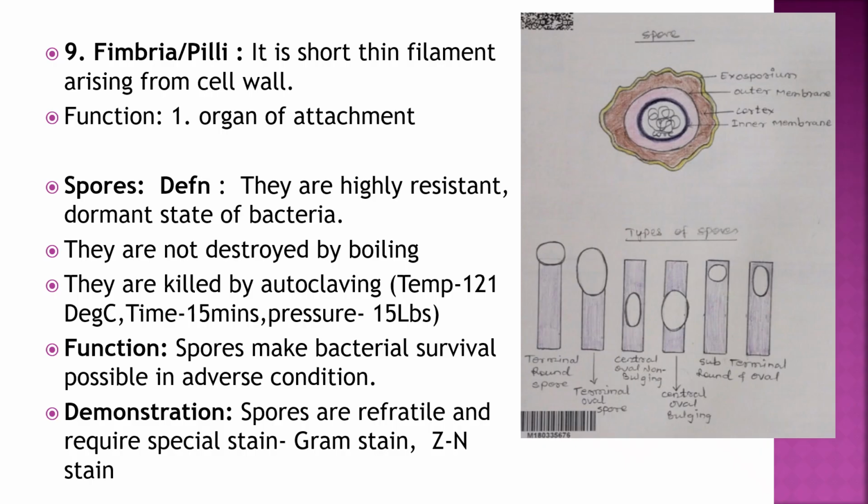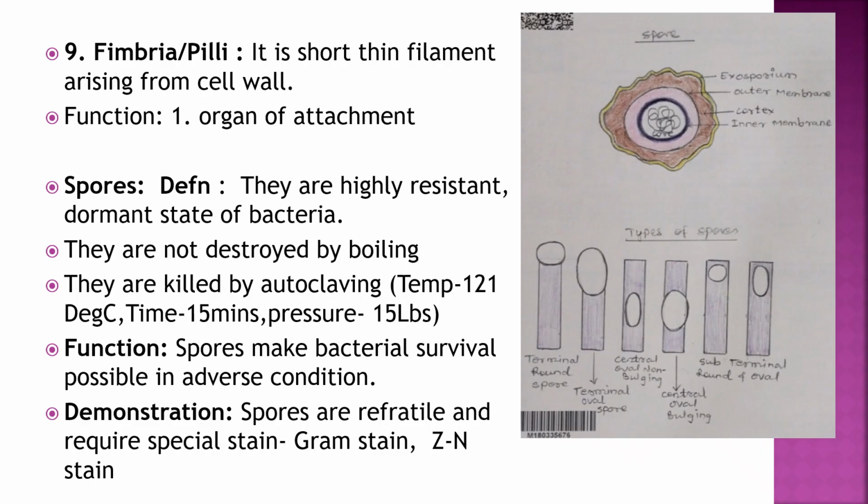Second structure is fimbria or pili, it is the organ of attachment. Next structure is spores. They are highly resistant, a dormant state of the bacteria, not destroyed by boiling, and they are killed only by autoclaving, temperature 121 degrees Celsius for 15 minutes and 15 lbs pressure. Function: to help the bacteria survive in adverse conditions. Demonstration by special staining, Gram stain, ZN stain.